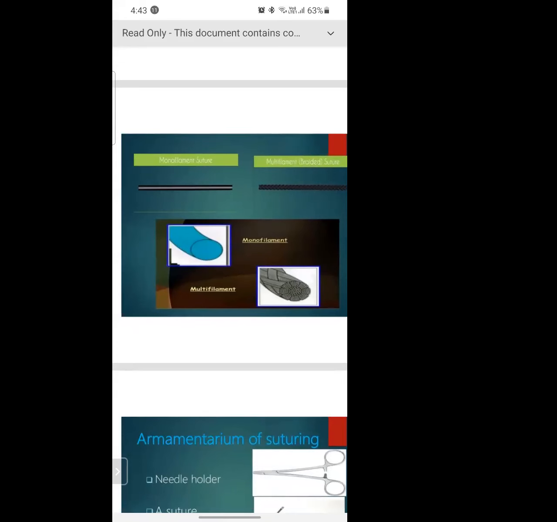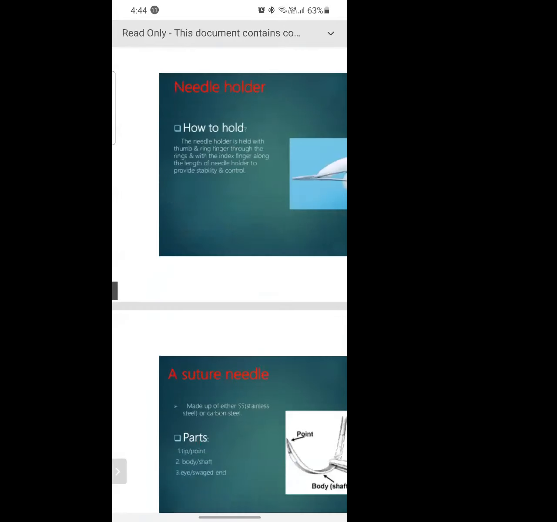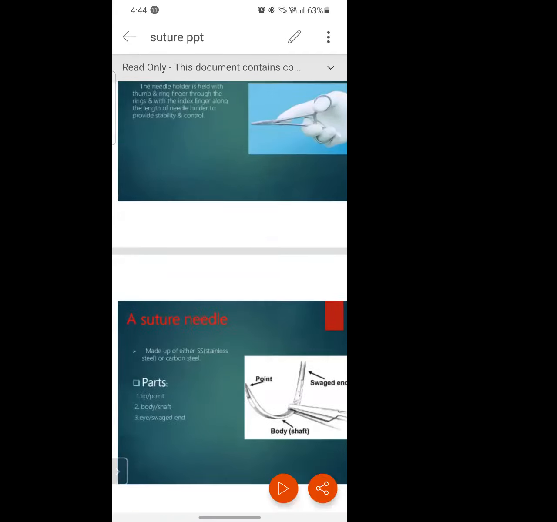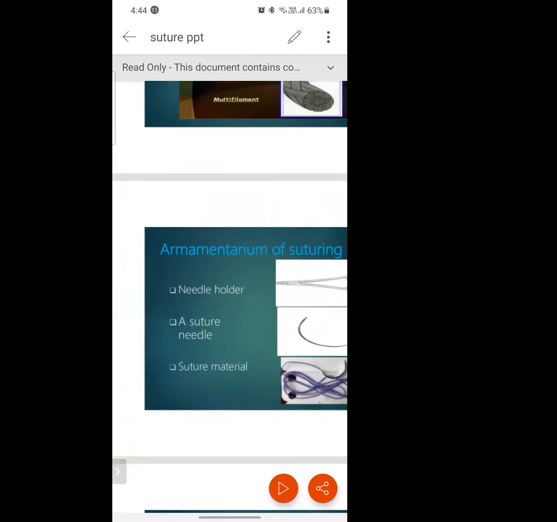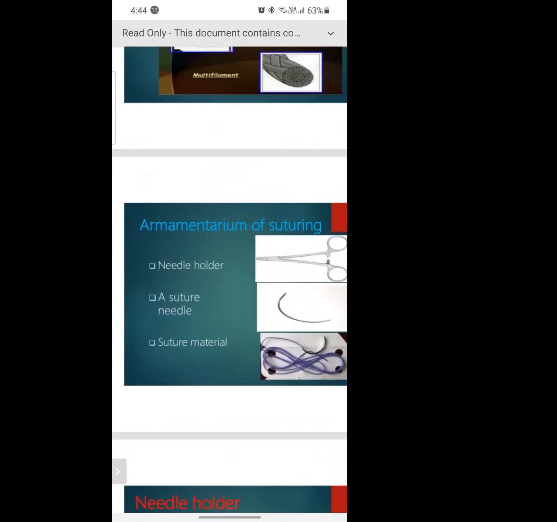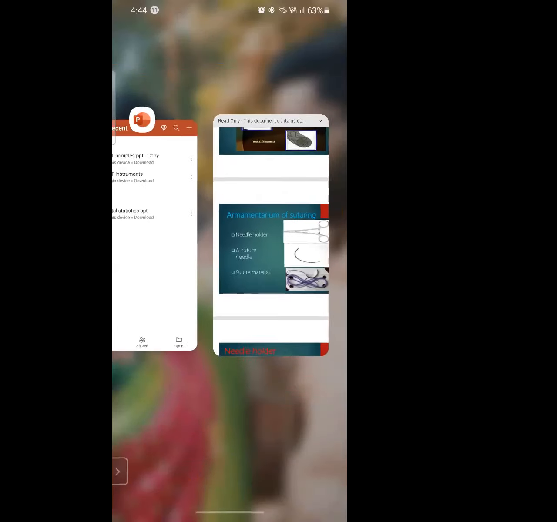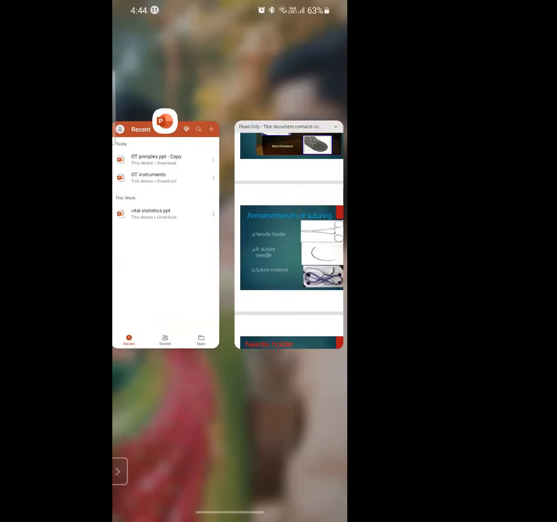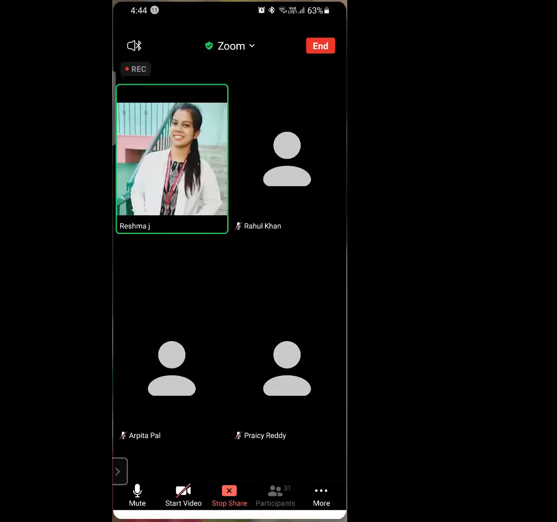Shall we continue or shall we stop here itself? Because there are so many things in suture, it will not finish today. Tomorrow we'll see what instruments are used for suturing, what materials are used, and how we will be using all those things.